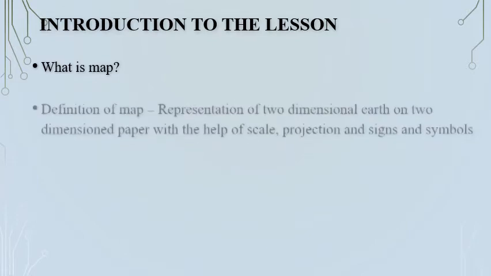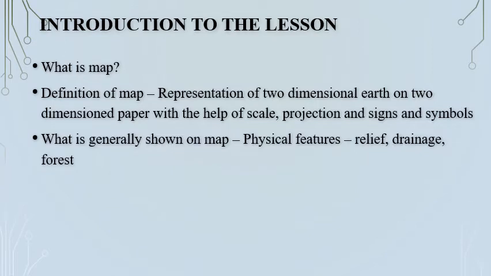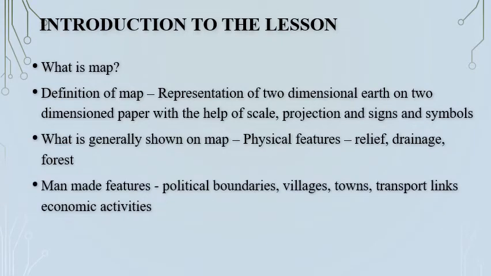So before starting with our first lesson, we should know what a map is. So let's see the definition. A map is defined as a representation, usually on a flat surface, of a whole or part of an area. Maps can display political boundaries, population, physical features, natural resources, roads, climates, elevation, and economic activities.